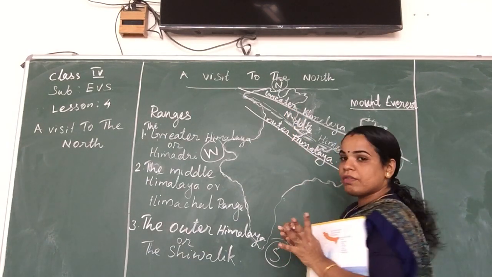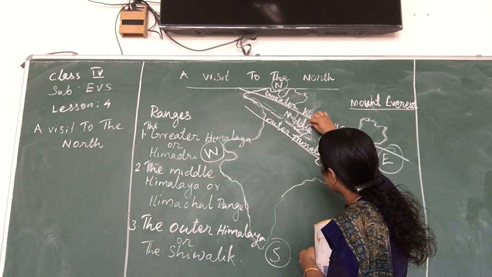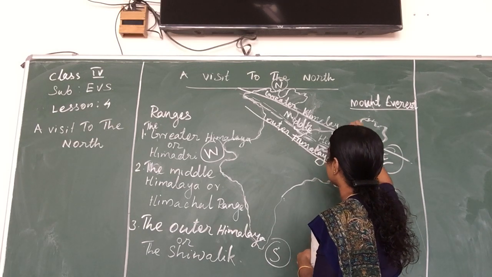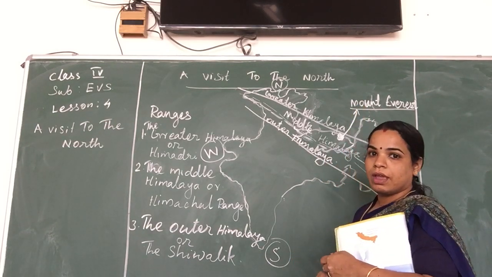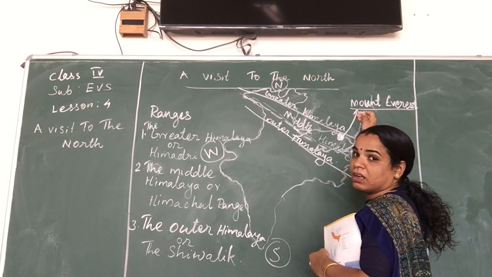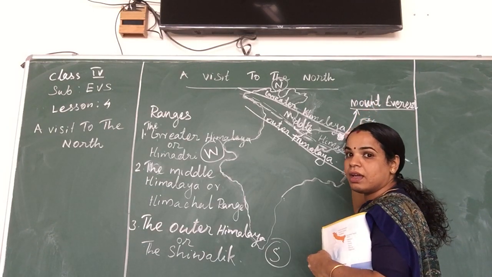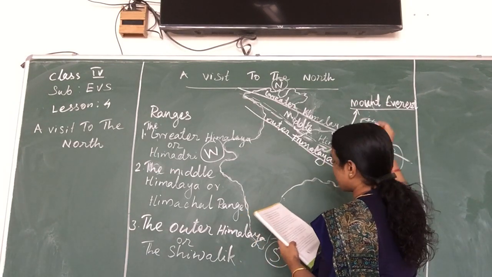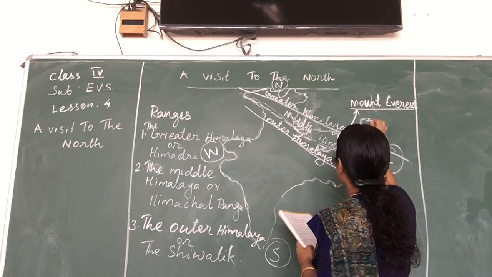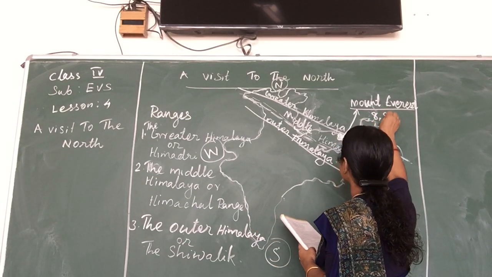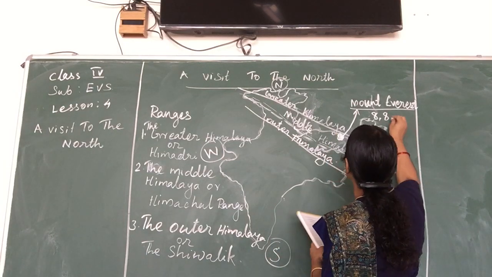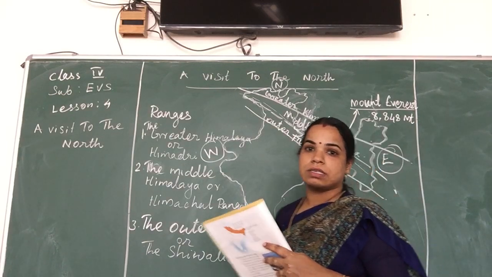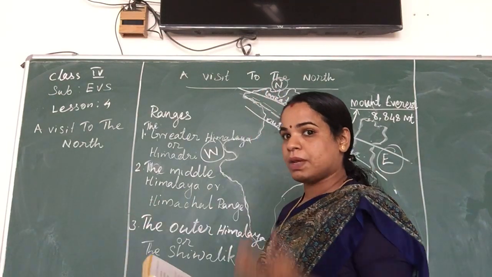Actually it is not in India, this place is in Nepal, and in this place you have to see Mount Everest. The highest peak in the world is located in the Greater Himalaya, and it is in Nepal. Remember the height of Mount Everest: 8,848 meters. And the second highest peak is also located here.